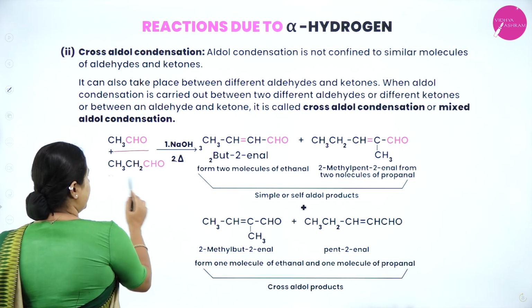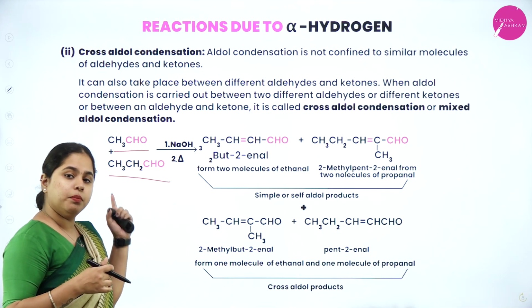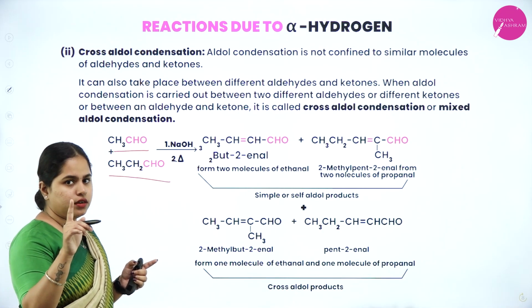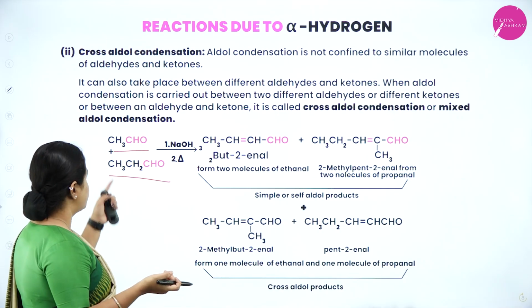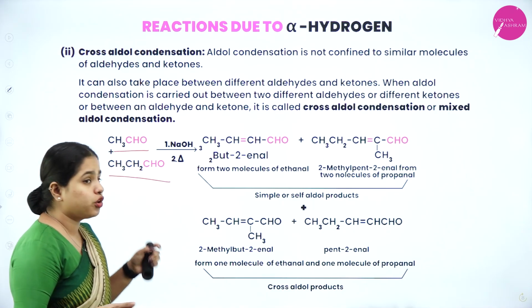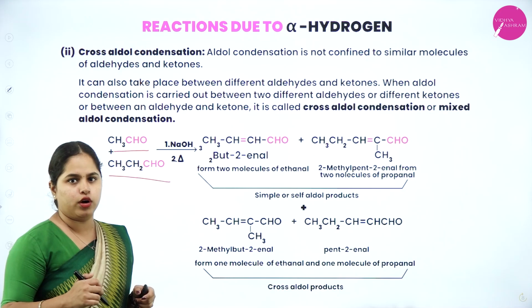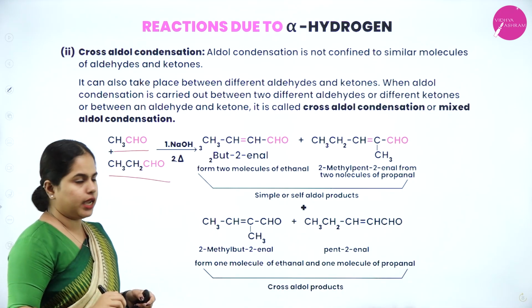So we have taken ethanol as well as propanol here. We can't take methanol here, which is the first one, because there is no alpha hydrogen present there. So you can start with ethanol and propanol. What is going to happen is you are going to get 4 sets of products here. How are we getting 4 sets of products? 4 possibilities can take place here.